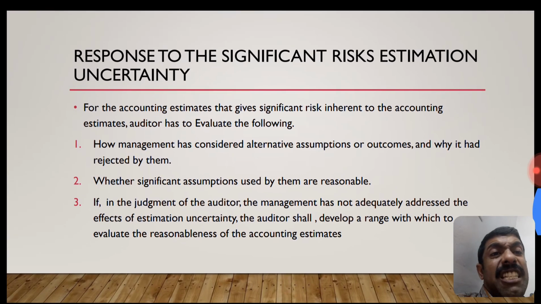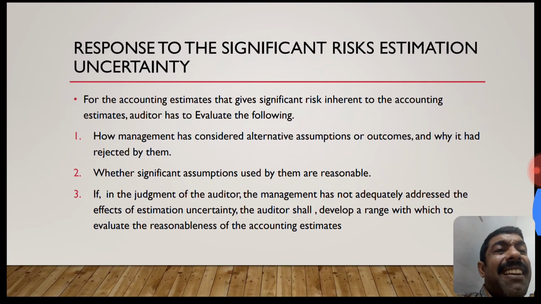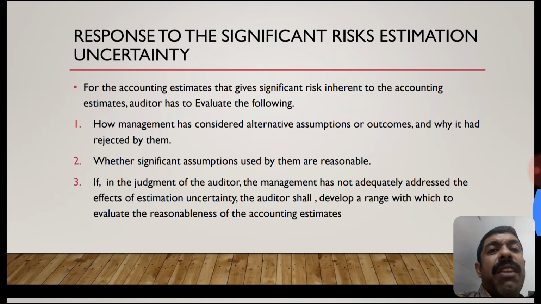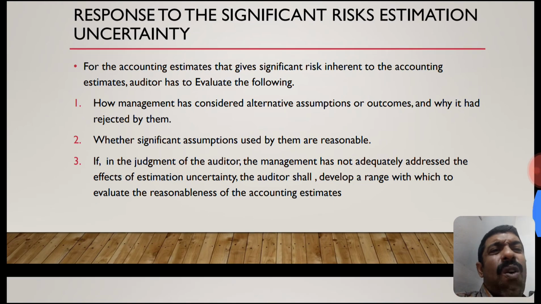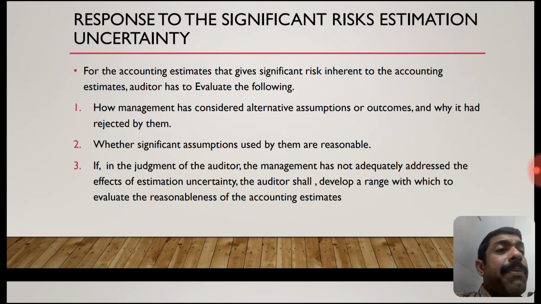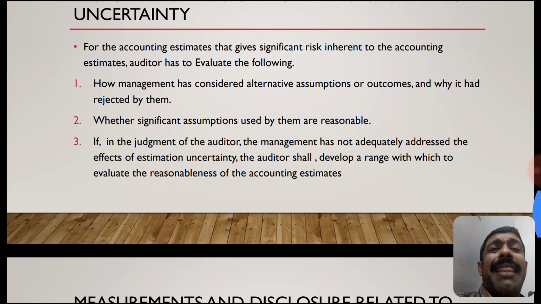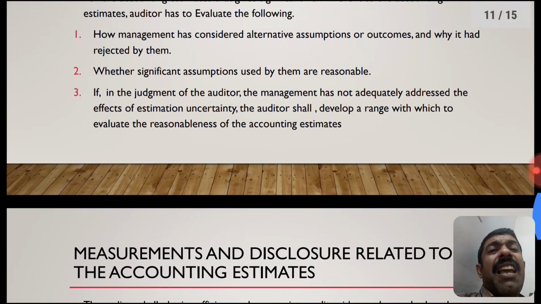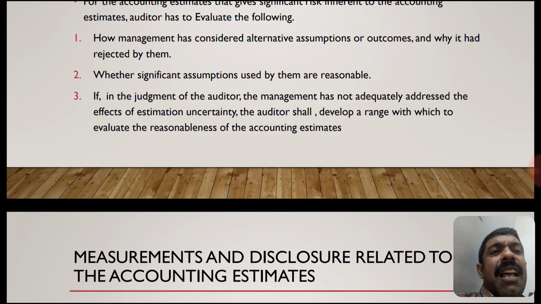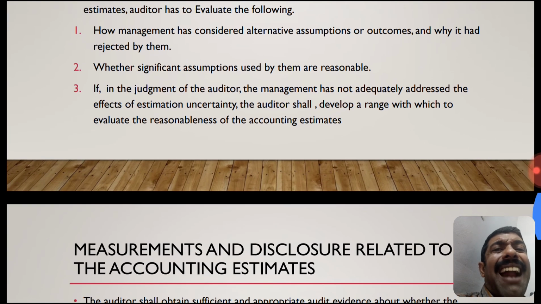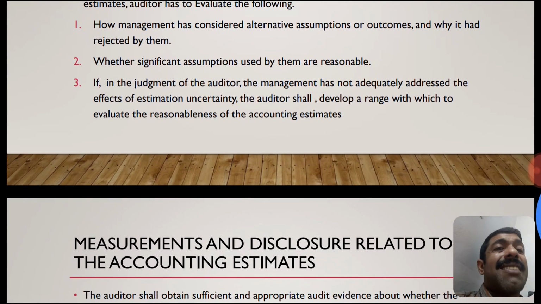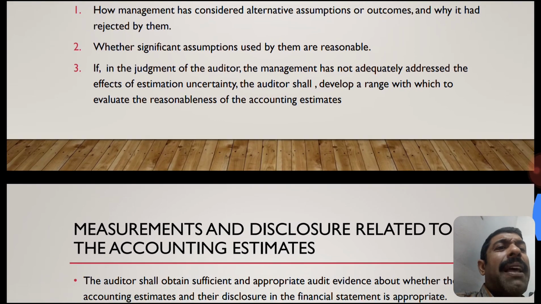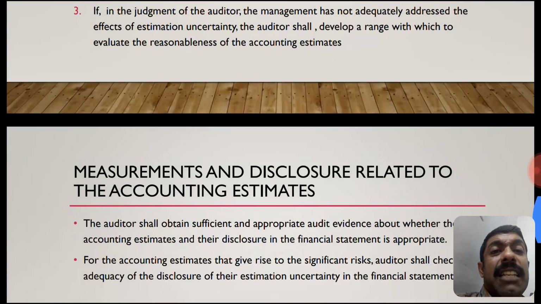For accounting estimates that give rise to significant risk of estimation uncertainty, the auditor has to evaluate the following: how management has considered alternative assumptions or outcomes and why it rejected them, and whether the significant assumptions used by them are reasonable. If in the judgment of the auditor the management has not adequately addressed the effect of estimation uncertainty, the auditor shall develop a range with which to evaluate the reasonableness of the accounting estimate.